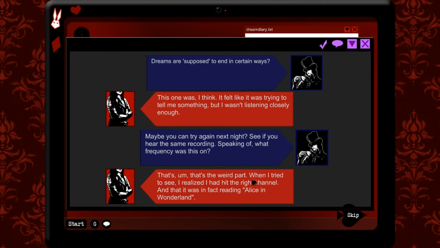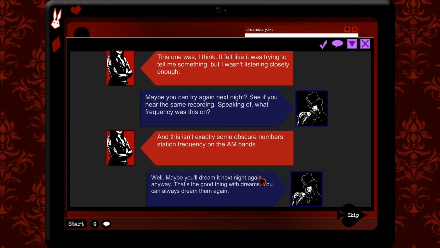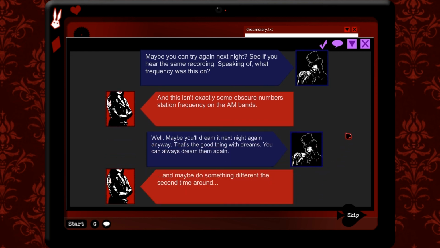That's the weird part. When I tried to see, I realized I had hit the right channel, and it was in fact reading Alice in Wonderland. And this isn't exactly some obscure number station frequency on the AM band. Well, maybe you will dream it next night again. Anyway, that's a good thing with dreams. You can always dream them again. I'm not sure. I don't really remember my dreams. I don't ever really dream dreams again that I can remember. And maybe do something different the second time around.